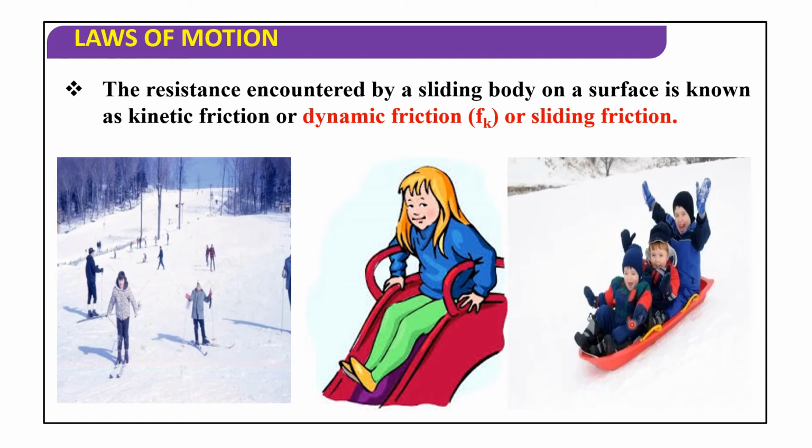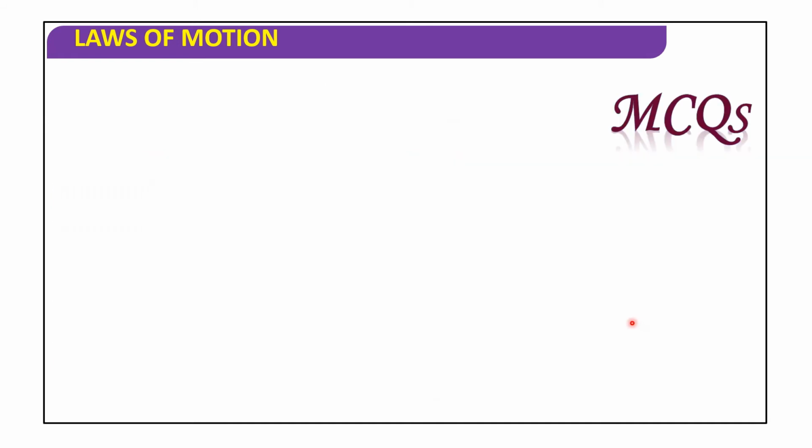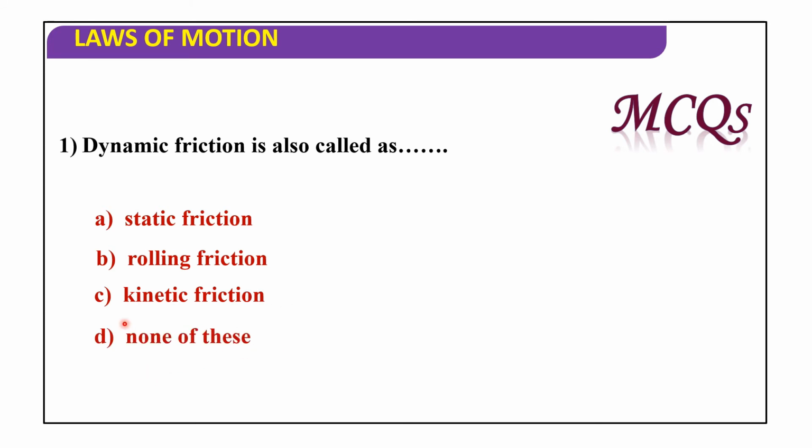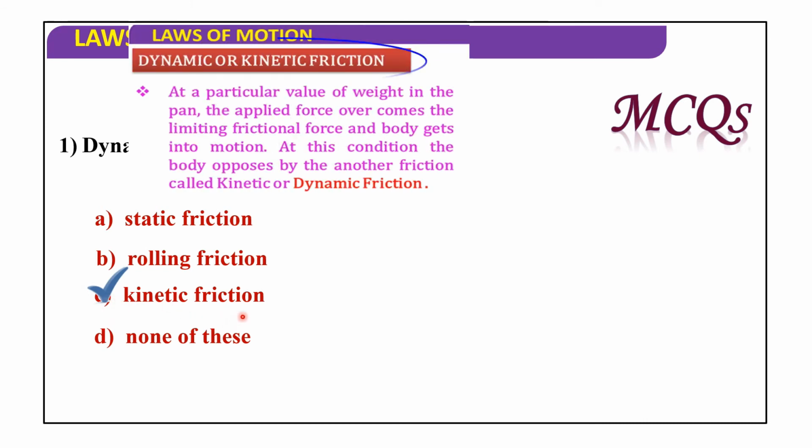See these pictures. Now let us discuss MCQs. First one: dynamic friction is also called as static friction, rolling friction, kinetic friction, or none of these? Dynamic friction is also called kinetic friction.